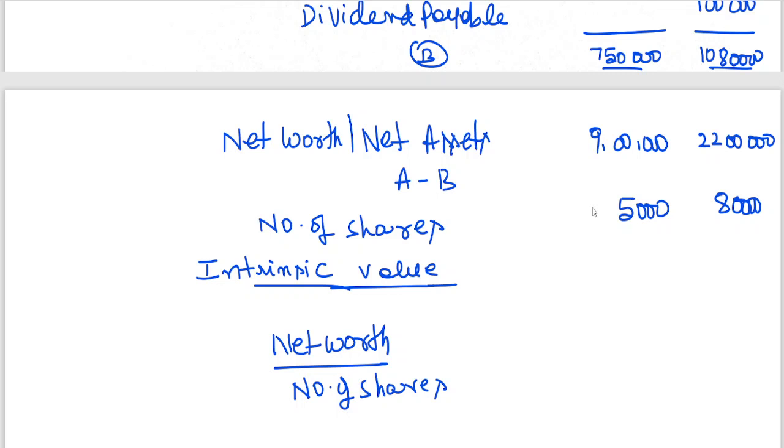You'll be getting 27.5 here for the B Limited. And for this 9 lakhs by 5,000, it is coming to 180.